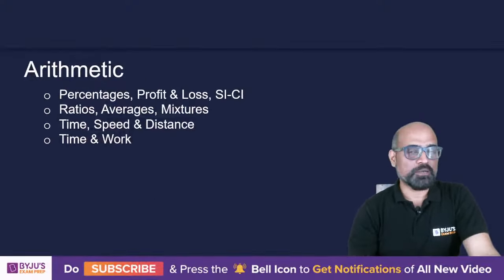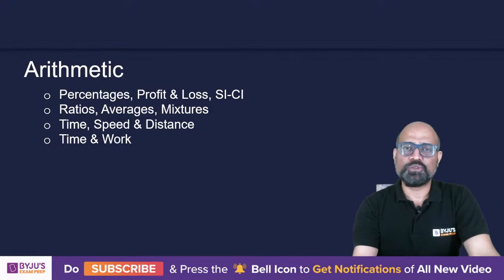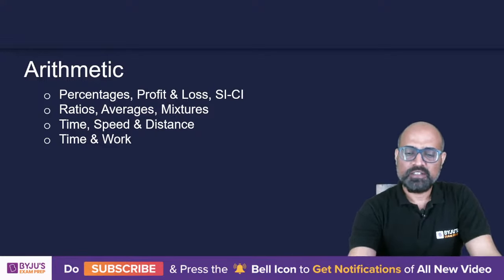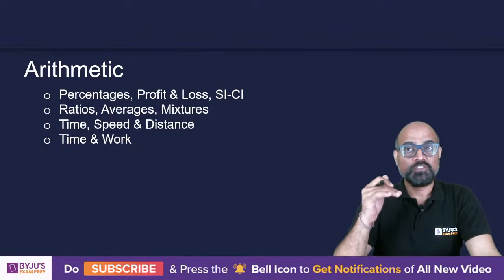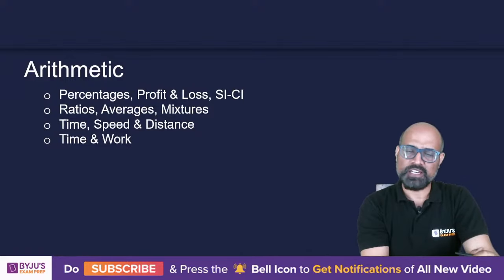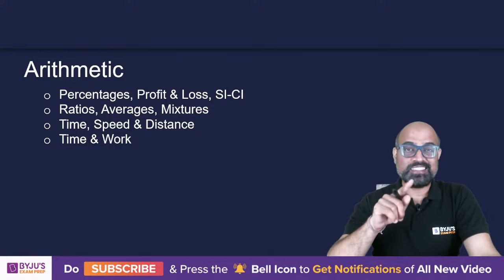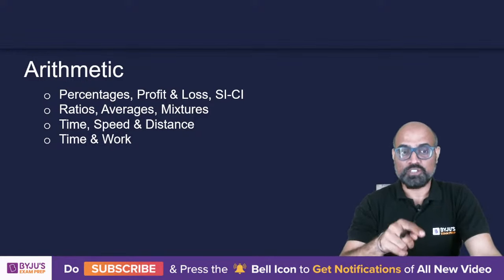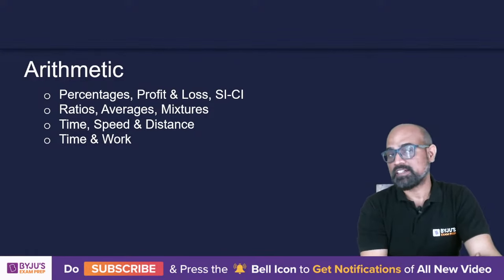Arithmetic, everything is up to standard 9th or 10th, nothing beyond that. In 11th and 12th, if you had maths, you know that you'd never studied arithmetic then. Everything was until there. If you guys are thinking time, speed and distance is 11th and 12th, where you had to do velocity and displacement and all that, no, those questions never come in CAT. Anyways, we learned time, speed and distance in physics, not in maths. So this is going to include maths, which is ratios and proportion usage is going to be there in TSD.